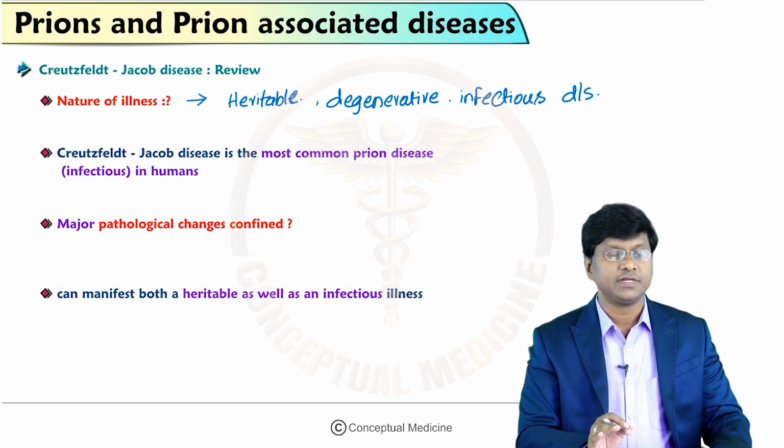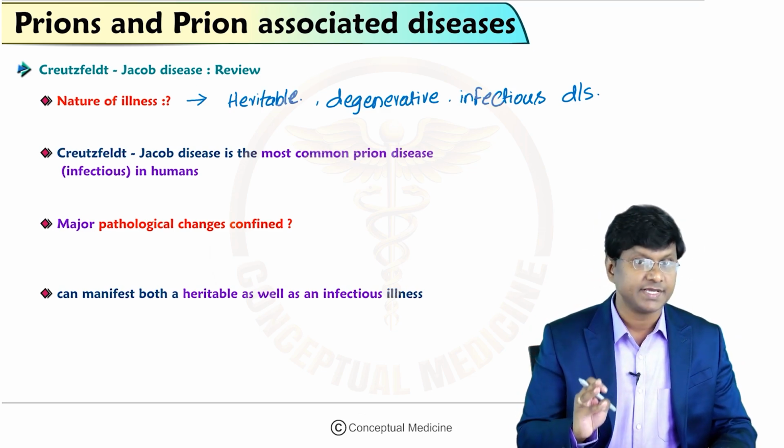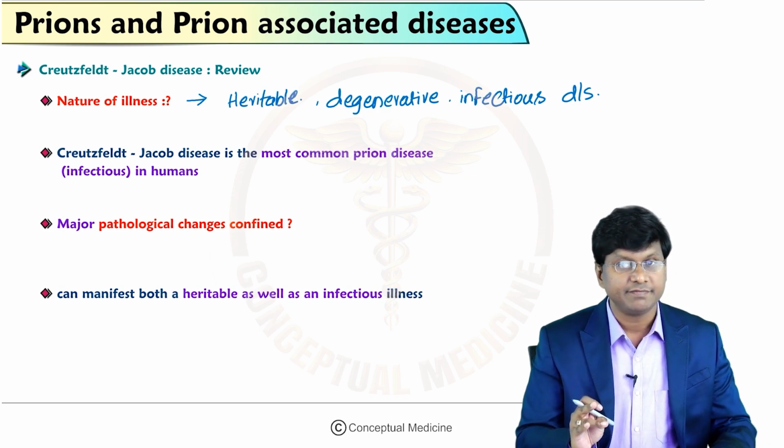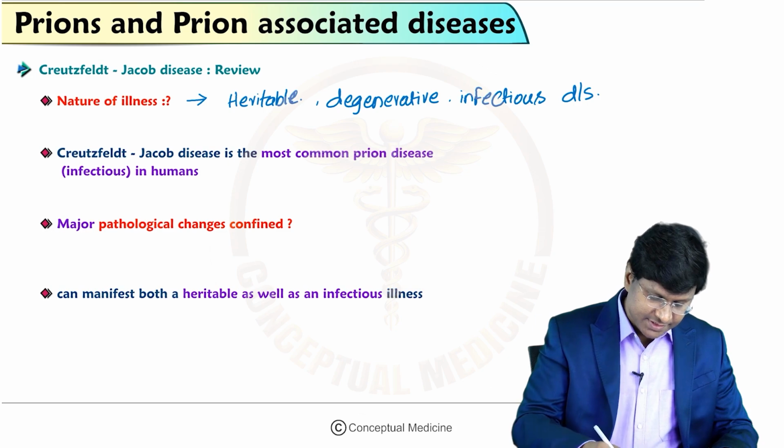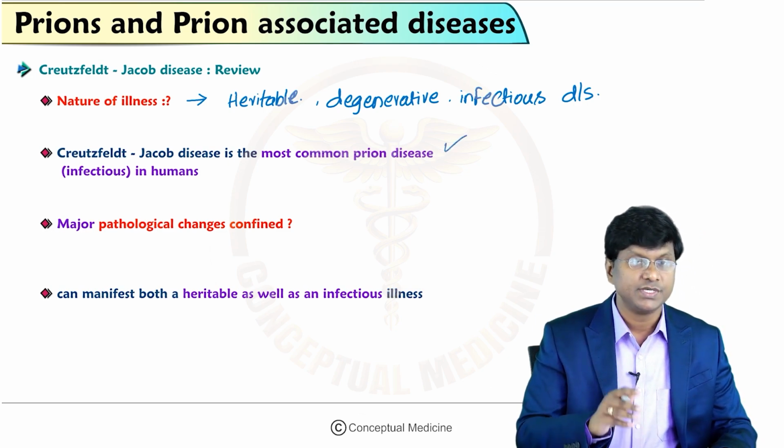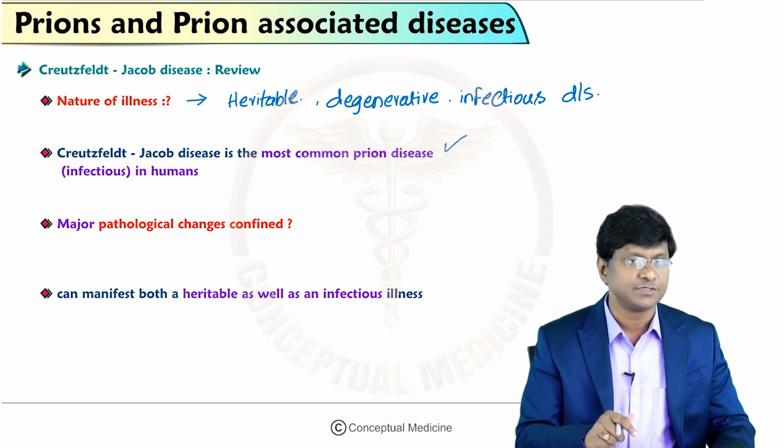That is the nature of illness of Creutzfeldt-Jakob disease. And it is the most common prion disease in humans. That's a very important multiple choice question.